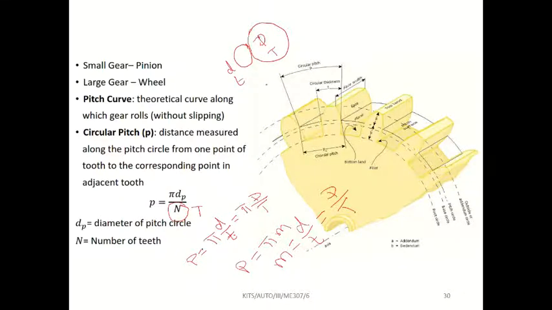We will solve a lot of problems, and in all the problems they will give two gears: a smaller gear, the pinion, and a bigger gear, the wheel. Remember these words: module, small m, means d by t. Pitch, capital P, is pi into d by t. I hope you remember these terms. We will move to the next one.